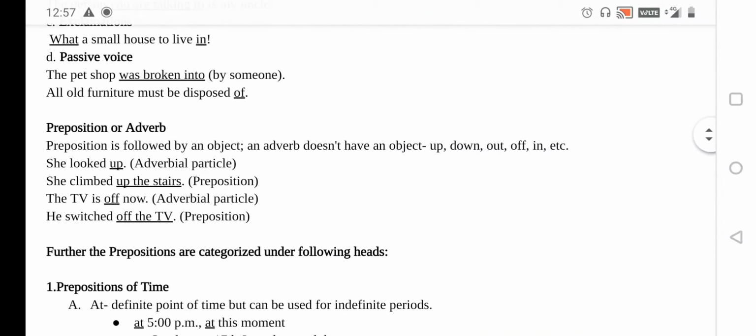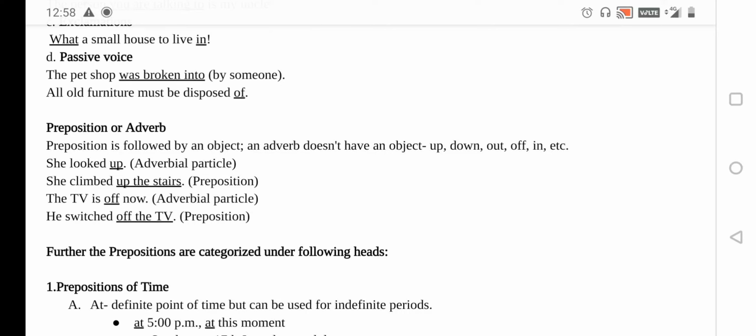It is used with passive voice also. The pet shop was broken into by someone. You just see, children, I have put by someone in brackets. Why is it written in brackets? Because it is implied. Whether you use it or not, in both cases it is right. So the pet shop was broken into. Here broken is the verb, was is the tense form, into is the preposition.